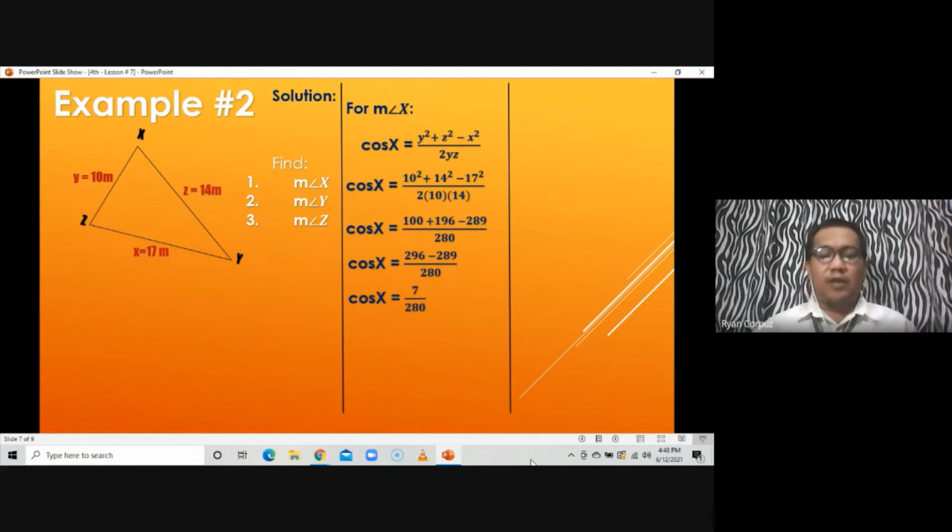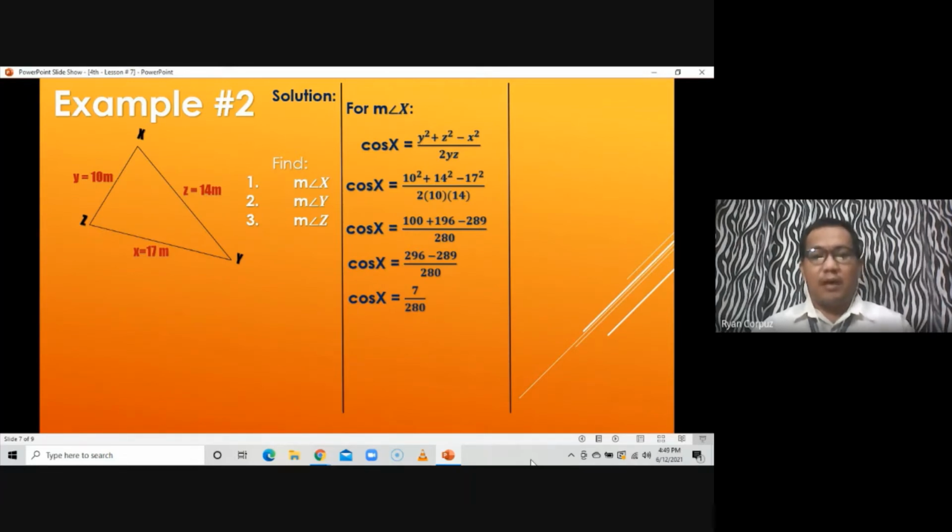And again, using your scientific calculator, since we are looking for the measure of the angle, the first thing we are going to do is to press shift or second function. Just follow me. Press shift or second function, press cosine. Ang lalabas ay cosine raised to negative 1. Then press open parenthesis, press 7, press the divided by symbol, press 280, press close parenthesis, then press equals.